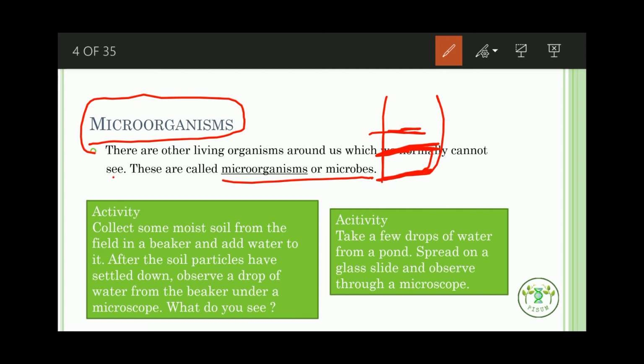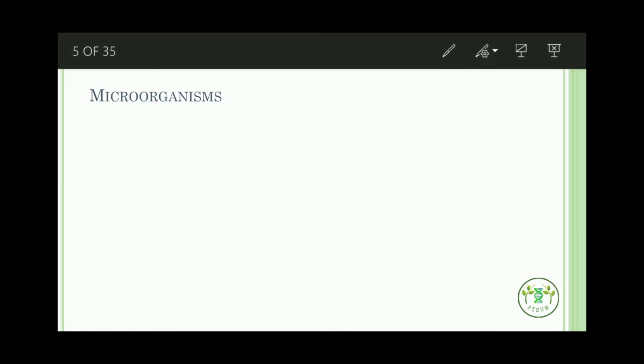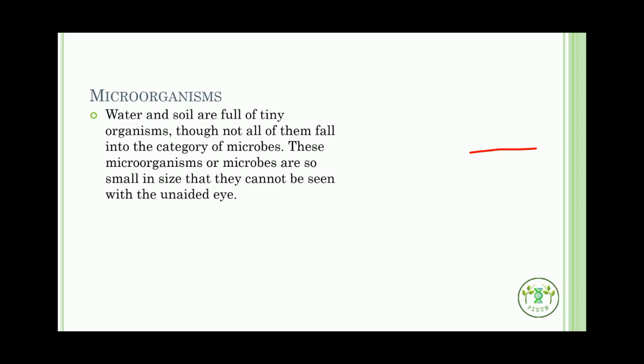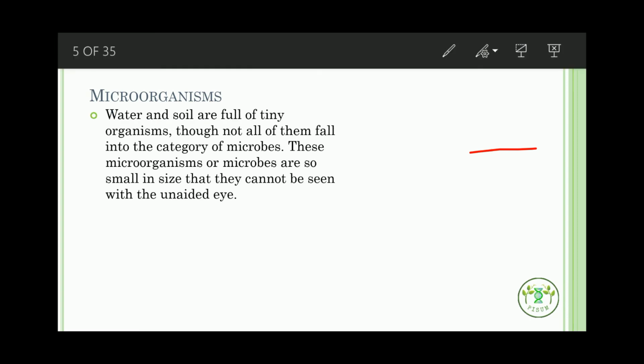Second activity you will do is take few drops of water from a pond. So if you don't have a pond, you can use the rainwater also. Spread it on the glass slide and observe it under the microscope. So what will you see? You will see some microorganisms. You will see some tiny organisms under the microscope.